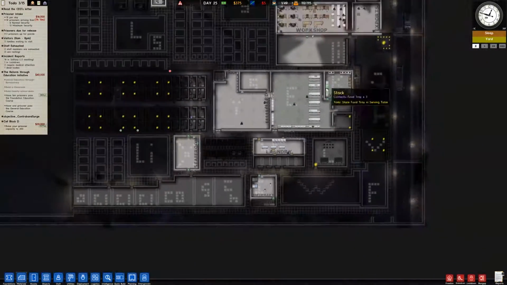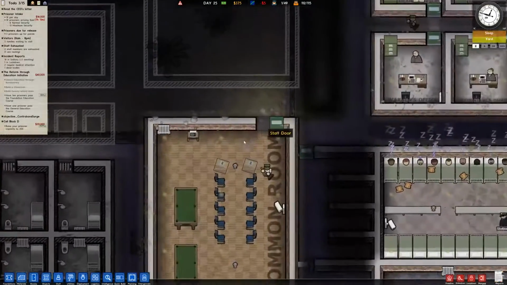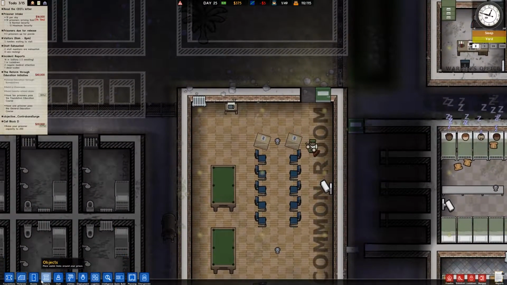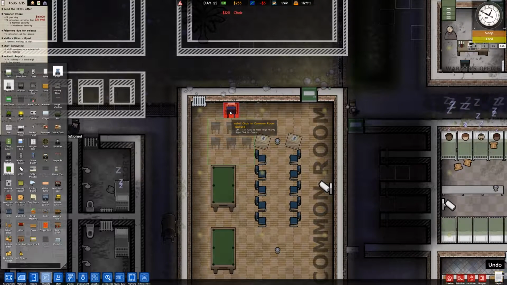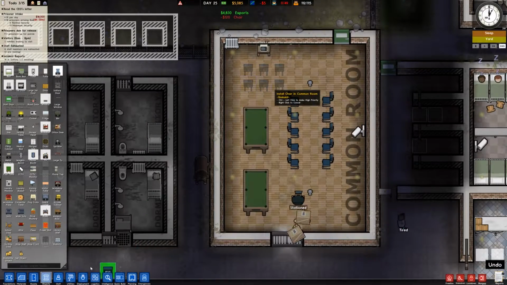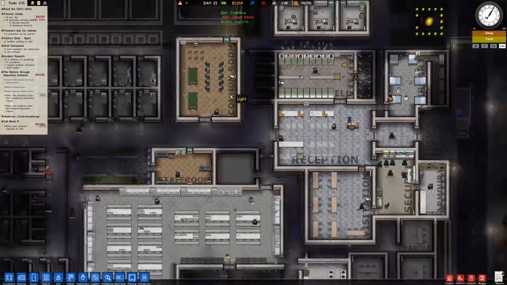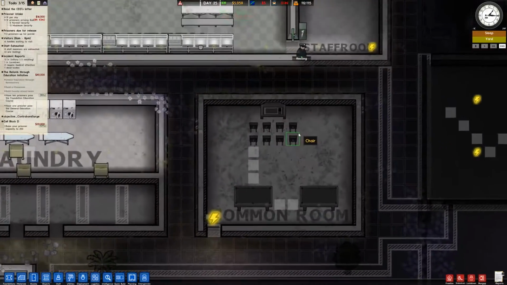Also, going back to the common room comments. Actually, this can be put in here now. This is the room, so I can put one there, there, and there, there, there, and there. And they can all watch television now. Yeah, that's good. I don't need to put 9. I'll just leave 6. But going along with that, he also mentioned that there's a larger television now, and there is. Built right into the base game.